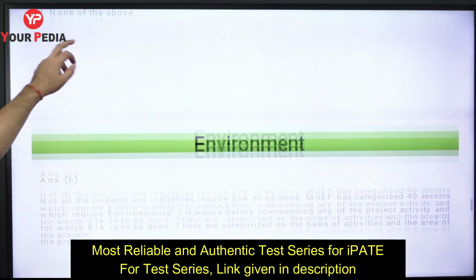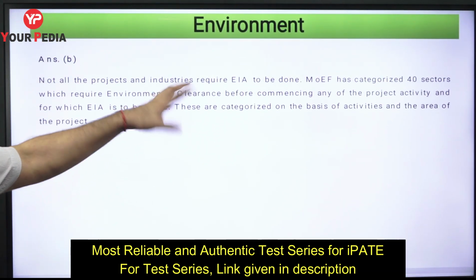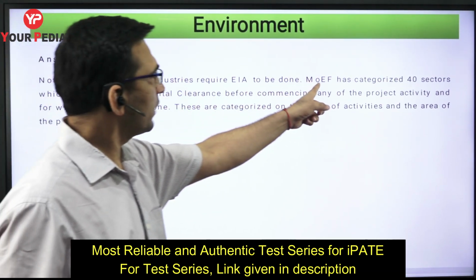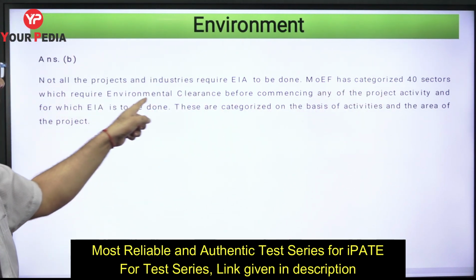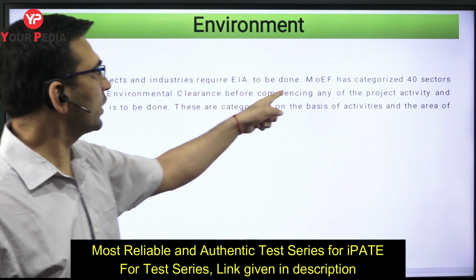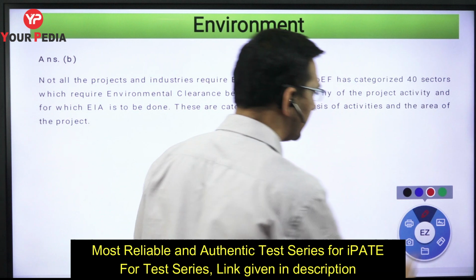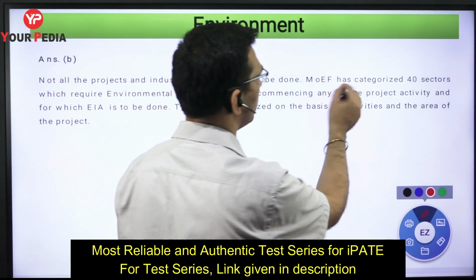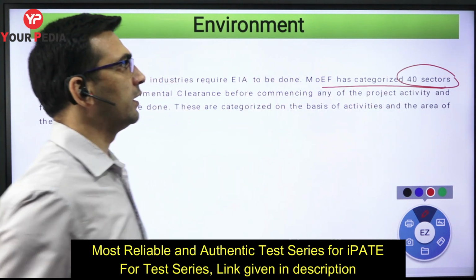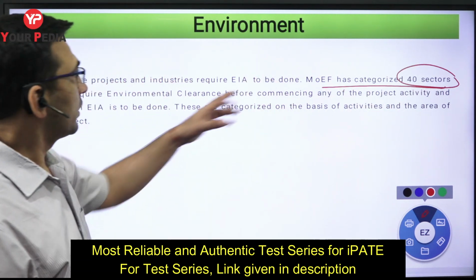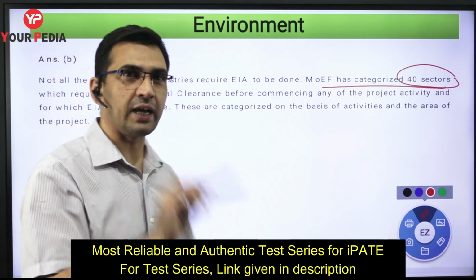Okay. Just have a look. Not all the projects in industries require EIA to be done. The Ministry of Environment, Forest and Climate Change has categorized 40 sectors which require environmental clearances before commencing any kind of project activity. There you will find detailed guidelines. For example, when you go into their website, you will find different segments and project categories, roughly about 40 categories, for which you definitely have to carry out the assessment.